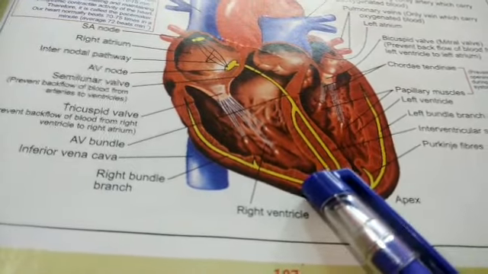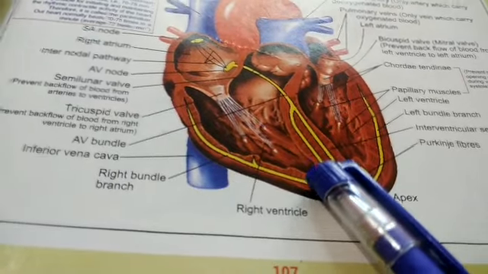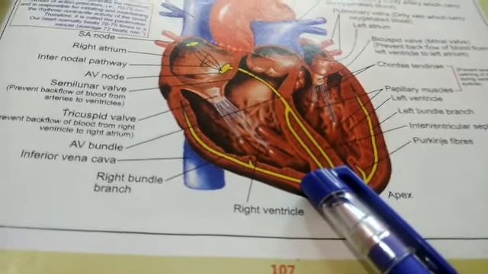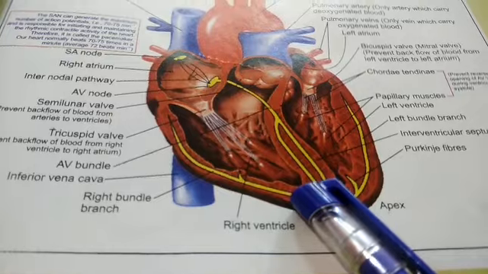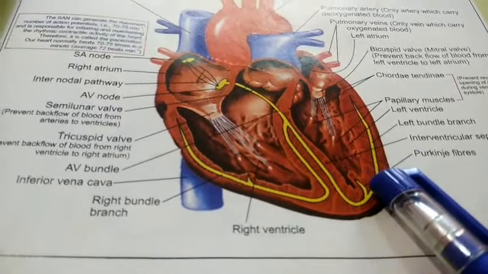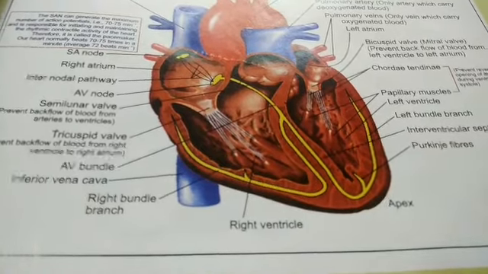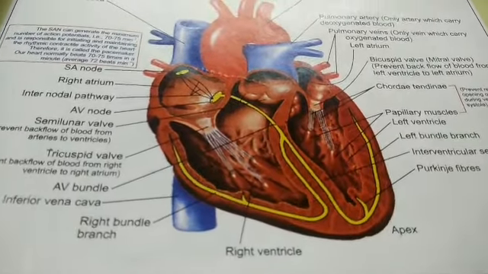From the right side, blood goes to the lungs because deoxygenated blood has to be converted into oxygenated blood. And on the left side, because oxygenated blood is there, it goes to the different body parts through the aorta. Just see it carefully.